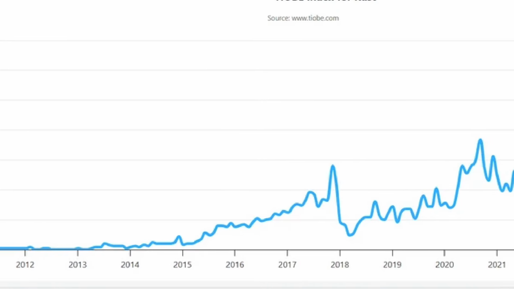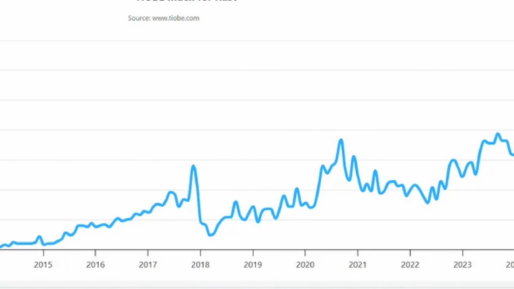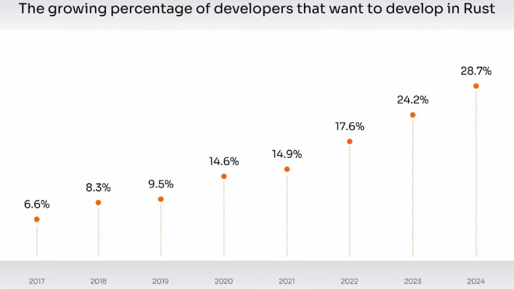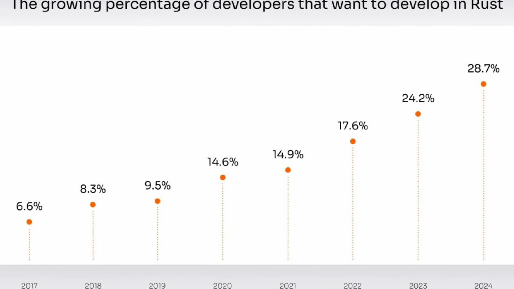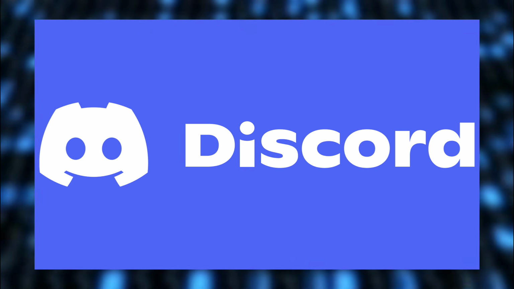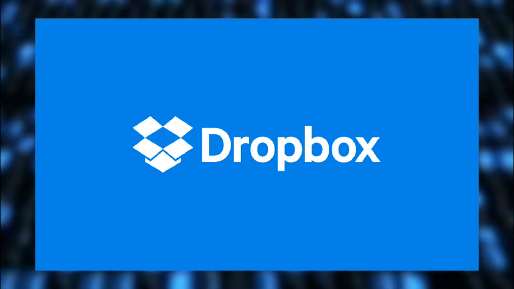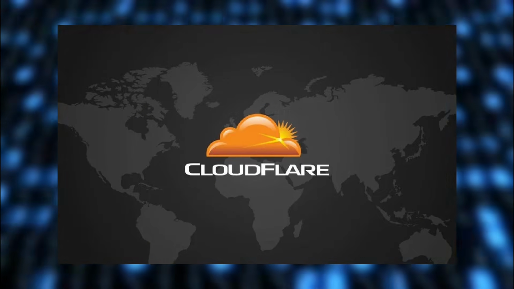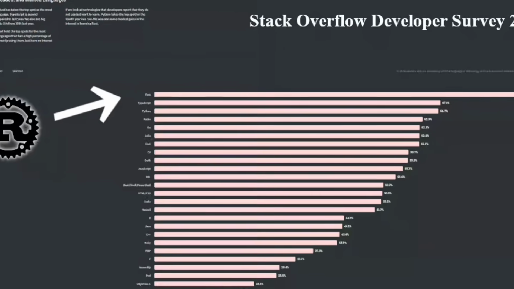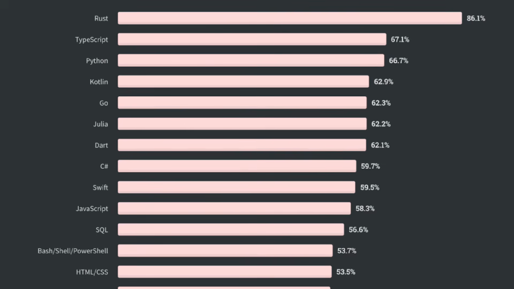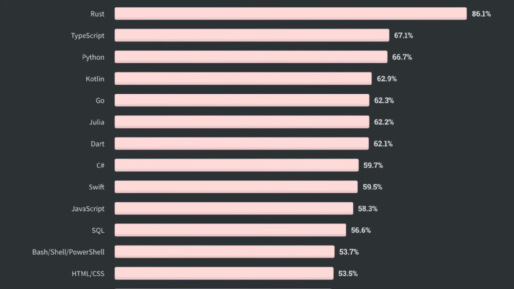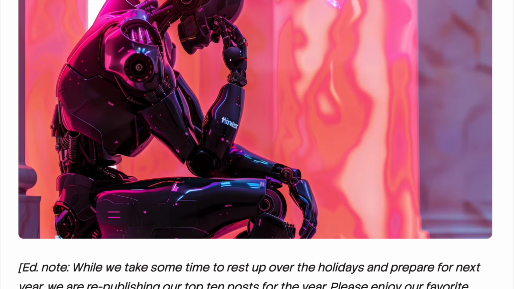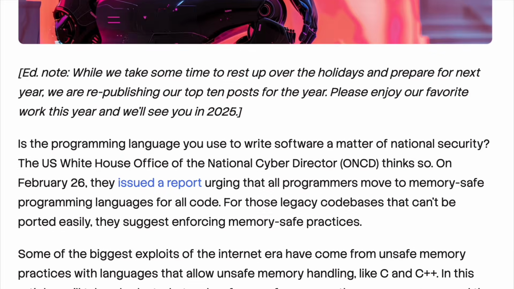Almost 20 years have passed, and Rust has become one of the most popular languages in the world. About 2.5 million developers write in it, and corporations like Microsoft and Amazon consider it strategically important. Discord uses Rust to speed up its infrastructure, Dropbox uses it for file synchronization, and Cloudflare processes more than 20% of all internet traffic with its help. For nearly a decade now, Rust has topped the Stack Overflow survey as the most loved programming language among developers. What's more, even the United States government actively promotes the use of Rust, viewing it as a way to increase the security of critical systems.